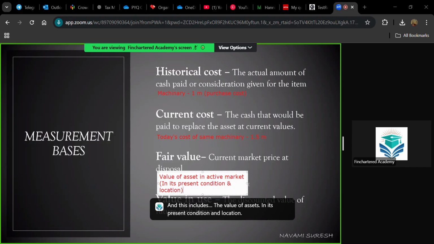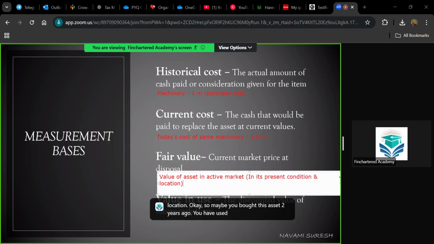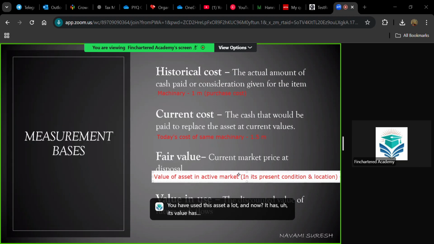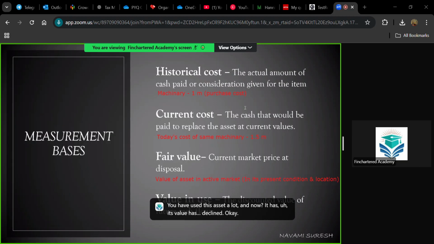Maybe you bought this asset 2 years ago and you have used it a lot, and now its value has declined. This machinery has been in your building for 2 years, and you were using it continuously.